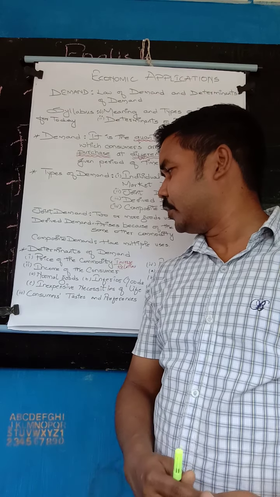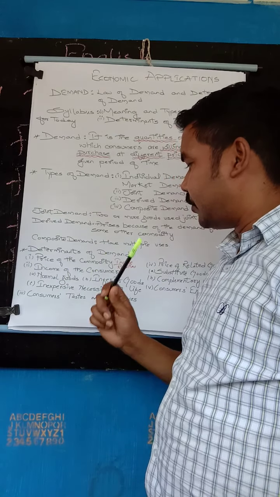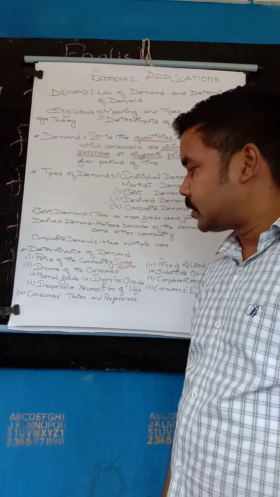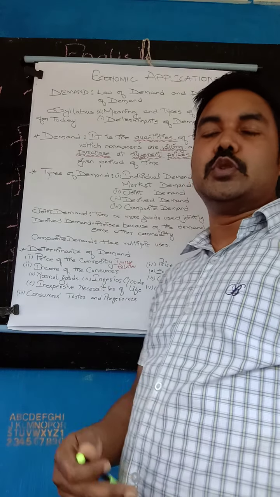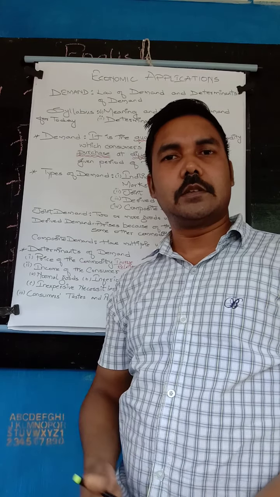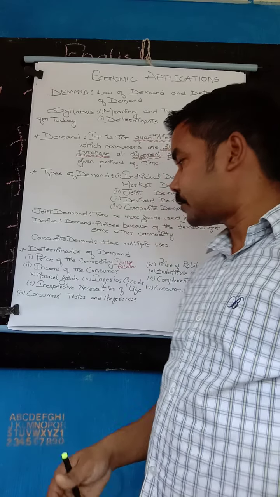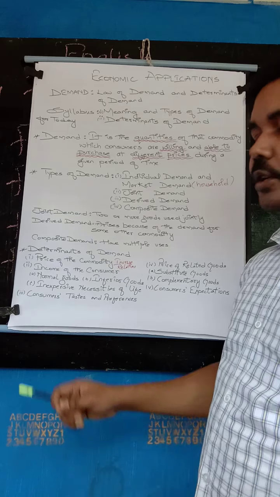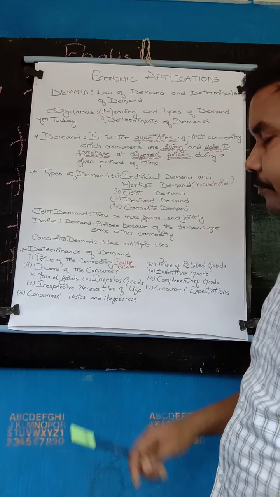In my previous video, we left off at inferior goods. So let us continue once more from the income of the consumer. When the income of the consumer increases, the demand for the good also increases. When the income falls, the demand for the particular good also falls. Based on this, goods are divided into three categories: normal goods, inferior goods, and inexpensive necessities of life.